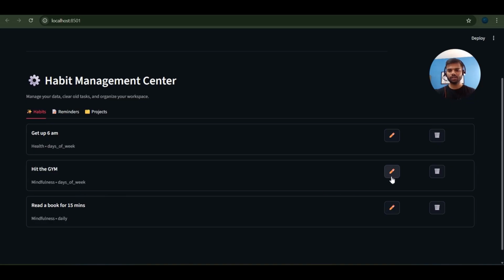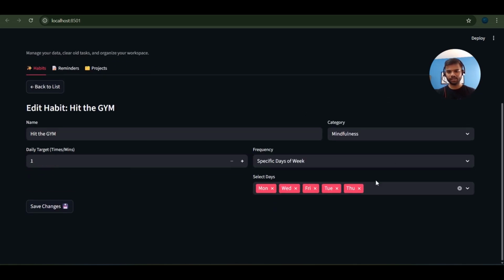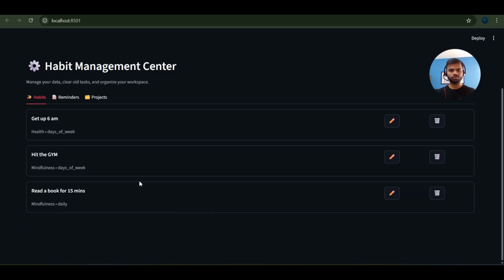So let's say instead of going to gym 4 days, I would like to go to gym 5 days. So I will simply hit the pencil button, and I will just add Friday also. Friday is already added, so let's add Saturday, which is 6 days a week, which is a good thing. And after that, I will just simply click save changes, and the changes would get saved.